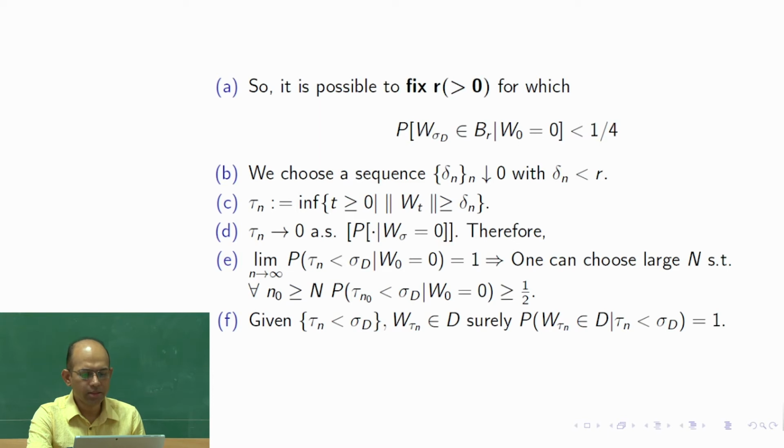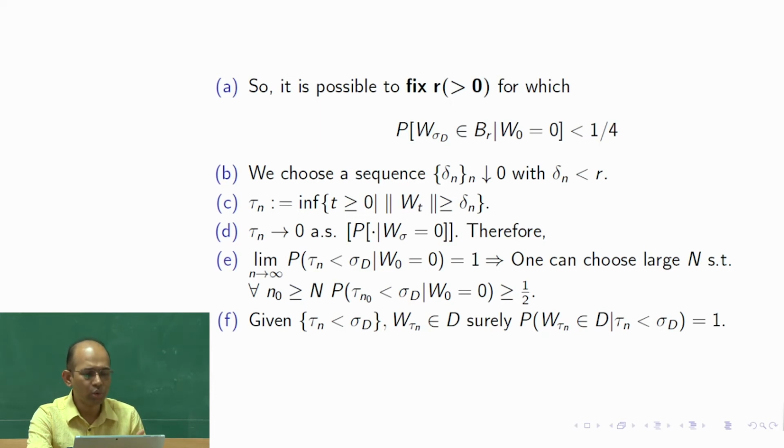Now we ask this question: what is the probability that tau n is less than sigma d given W0 is 0? Okay, for a particular n, this probability could be some number which need not be 1, because it need not be a sure event.